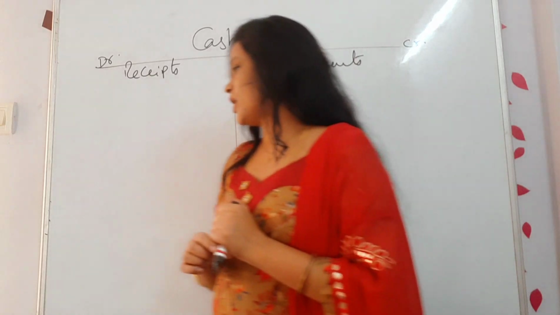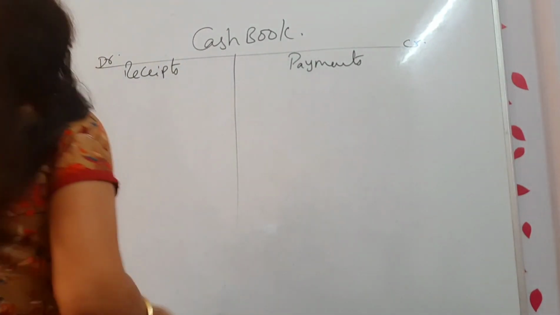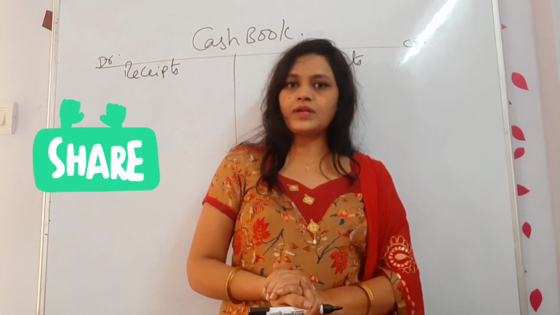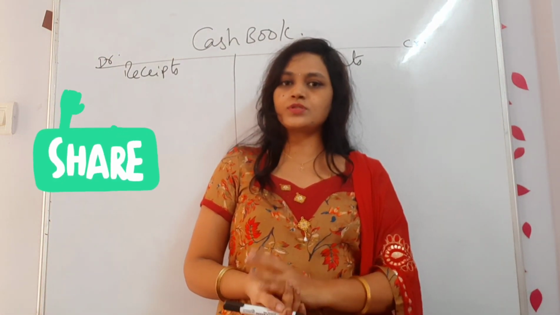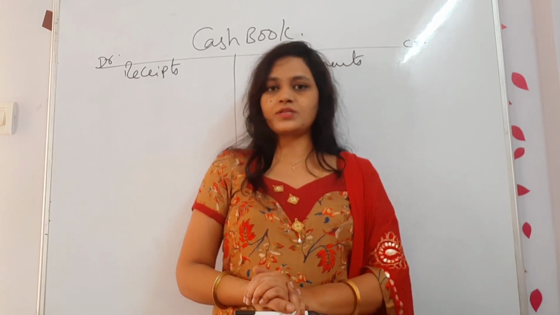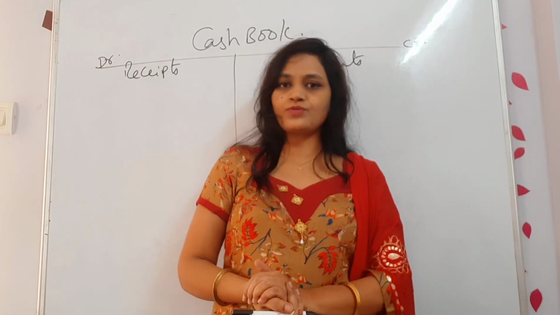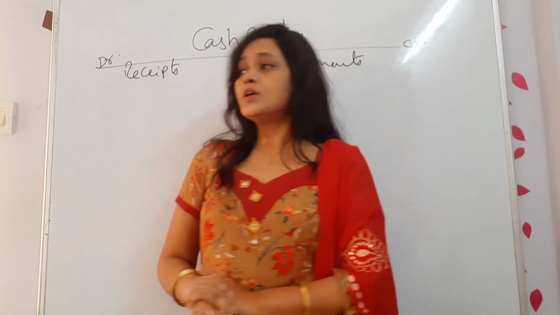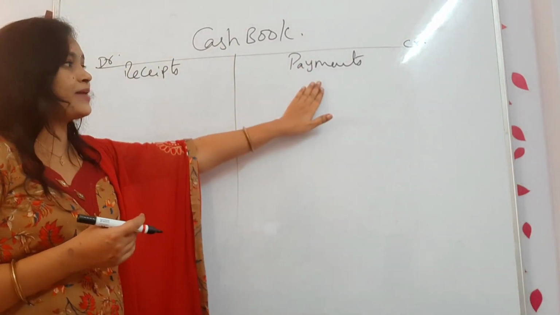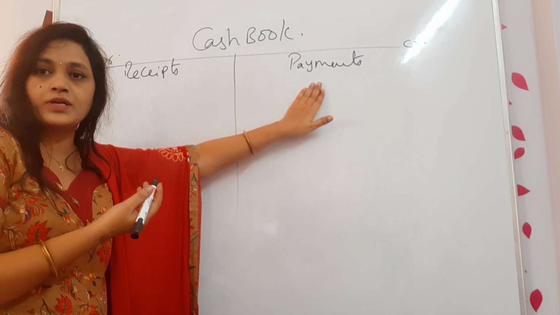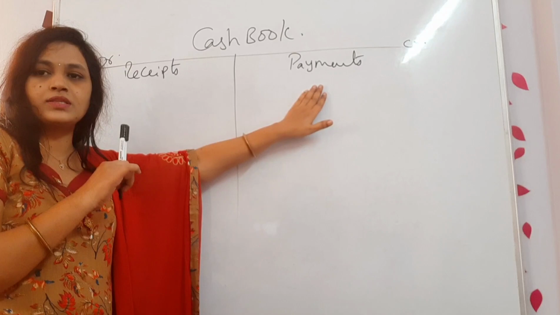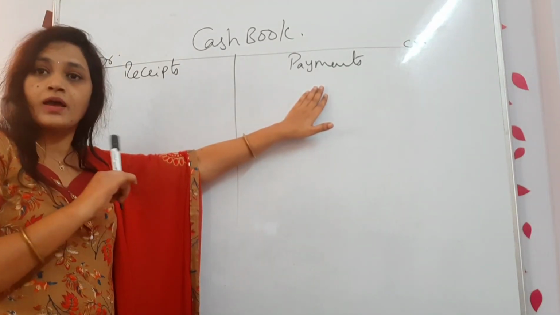Correct? So now I have one small query. Now everything is happening through cash. I don't think so, right? Now we are doing more and more online transactions, bank transactions. Very little cash is used. So even if it comes into my bank account, I take it as receipt. If I make a payment from my bank account, I treat it as payment. Got it? The same way I treat cash, I treat bank also.